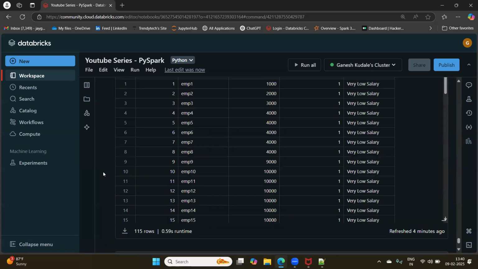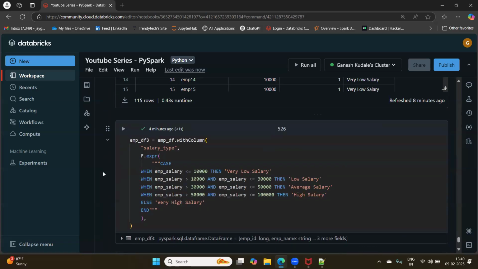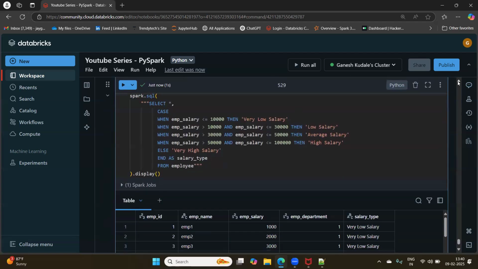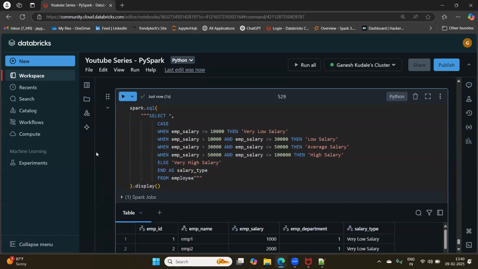I'll definitely not hide any error that I'm facing. We'll solve it together so that you will also understand what possible issues can happen while coding. Right? Fine.